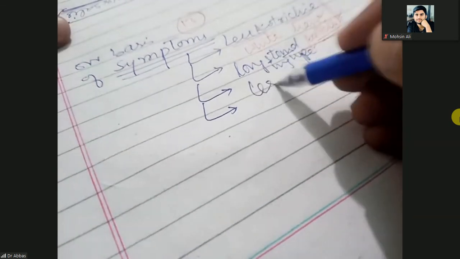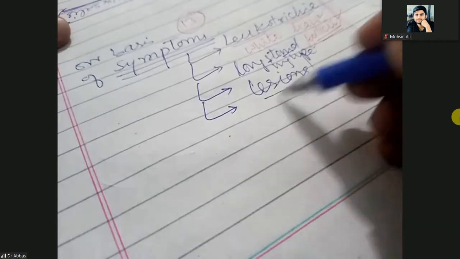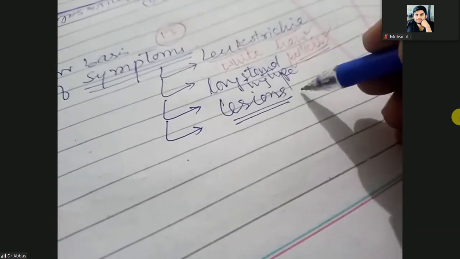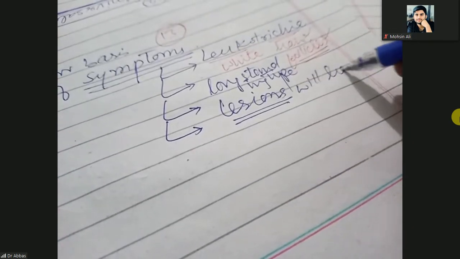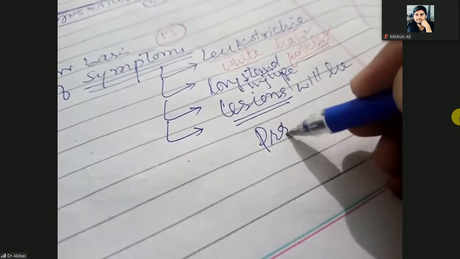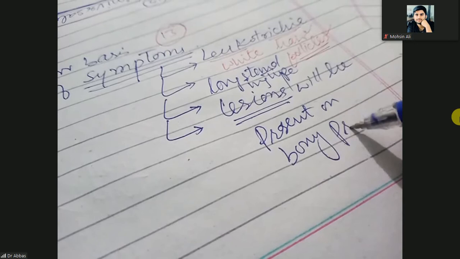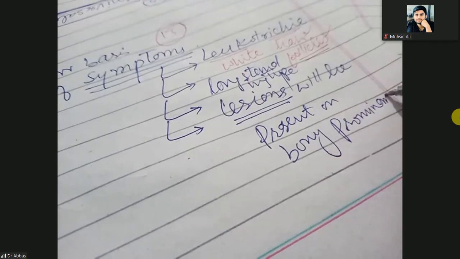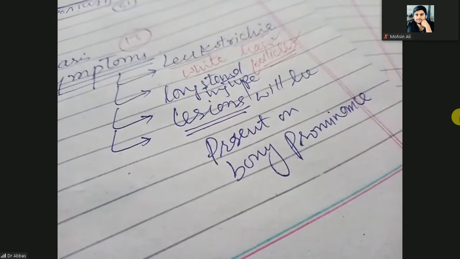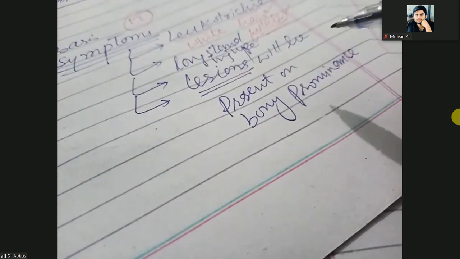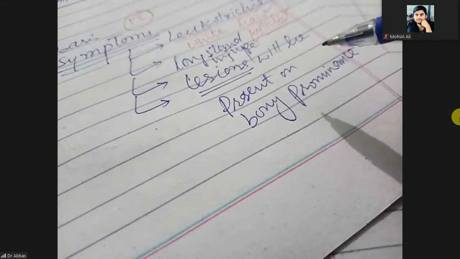So white lesions, especially hypopigmented lesions, will be present on bony prominence. When the lesions are present on the bony prominence, especially the bone part, and are also white in color, it is suggestive of vitiligo.